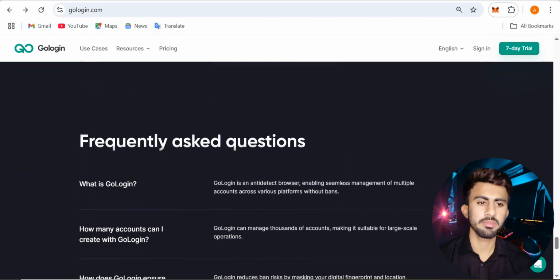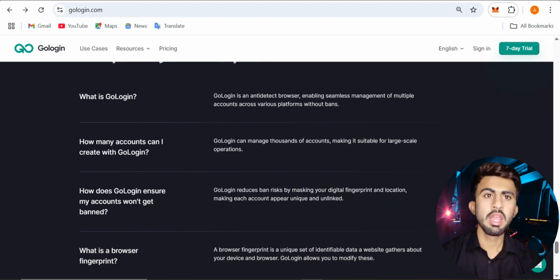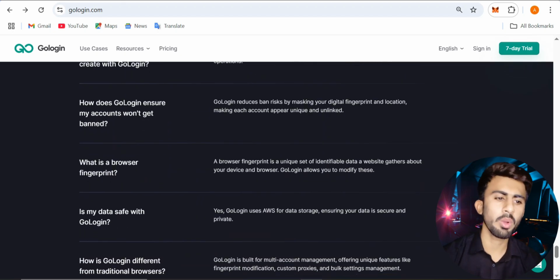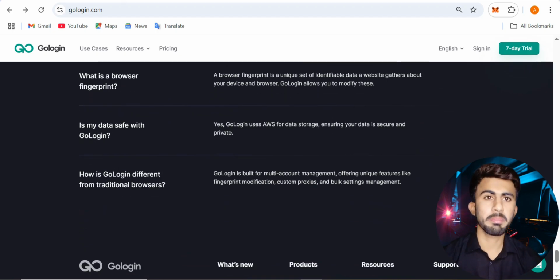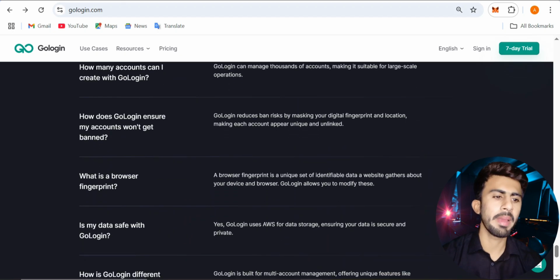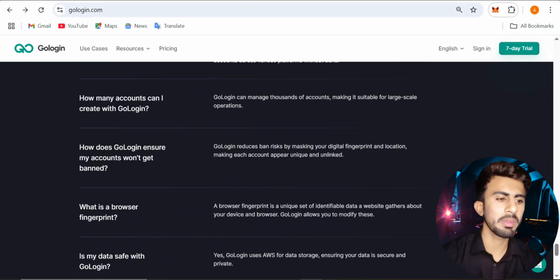And there are frequently asked questions. What is GoLogin? How many accounts can I create with GoLogin? How does GoLogin ensure my account won't get banned? What is a browser fingerprint? Is my data safe with GoLogin? How is GoLogin different from a traditional browser? Here are all the questions and their answers. You can read them and get all the information.